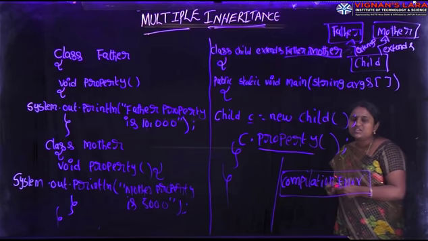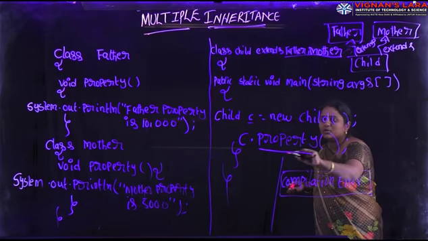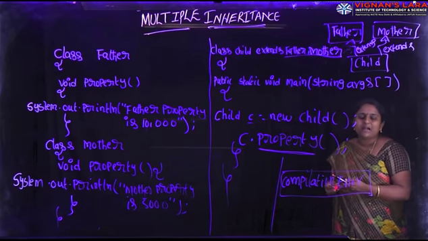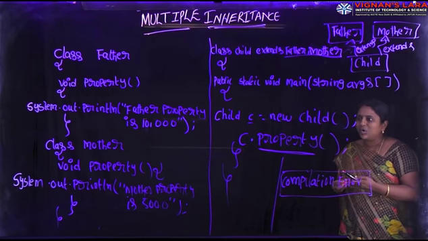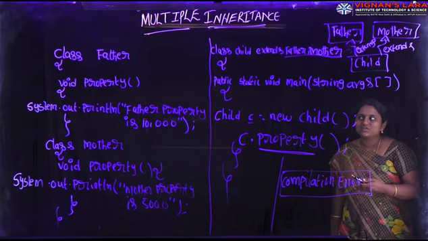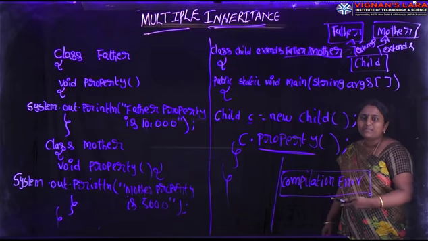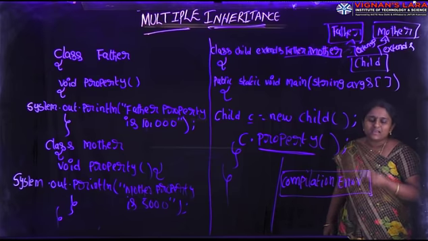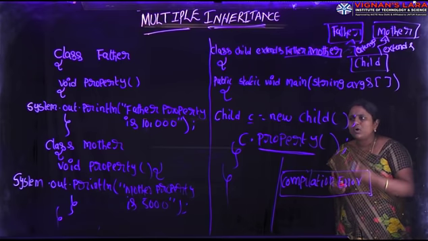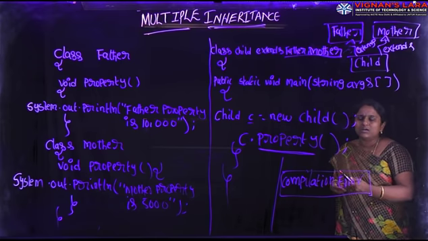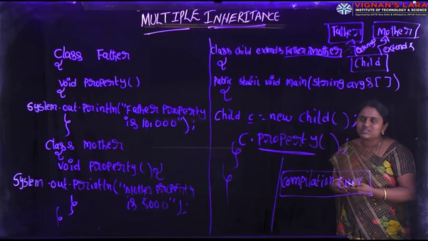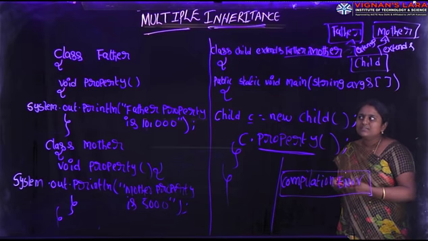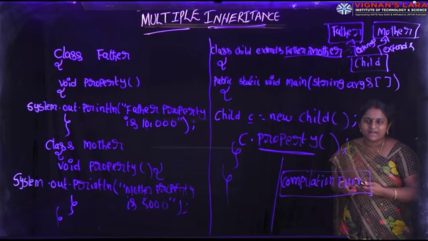On calling the method name with the help of child class object reference, compiler gets ambiguity. Compiler cannot determine which class method could be executing, father property or mother property. Even whenever we call the same method name with the help of object reference, compiler doesn't know which class method gets highest priority.